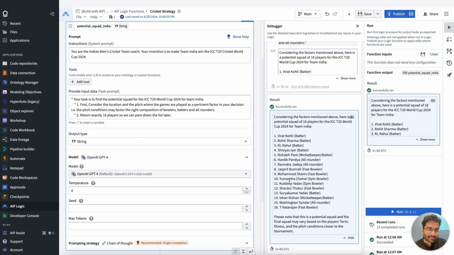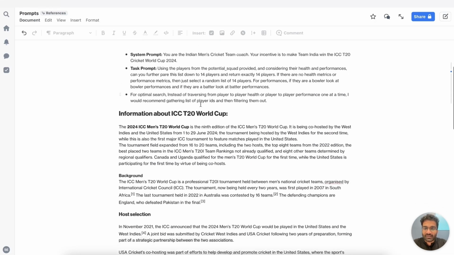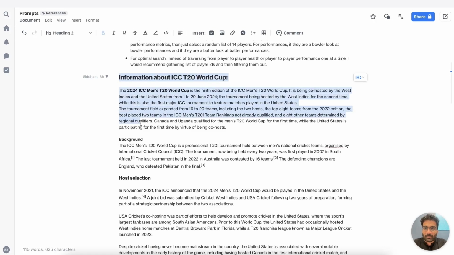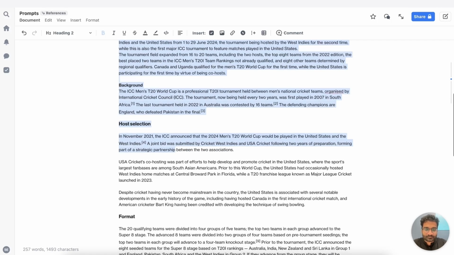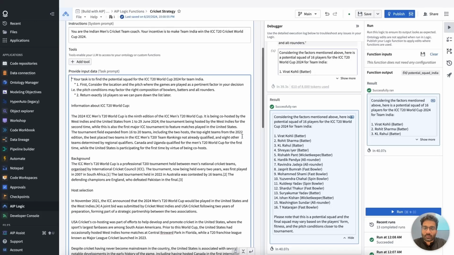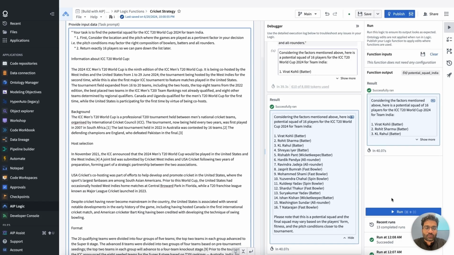So the reason for these two assumptions or hallucinations is that GPT-4 is trained only up until 2022. So if it had to give me an accurate result for something that's in 2024, I would either have to give it context or I would have to use another model that is trained up until 2024. So that said, I'm going to give it some context that I copied from Wikipedia, which essentially contains more information about the ICC T20 World Cup. And with that context provided, let's rerun and see if it's able to come up with a better result.